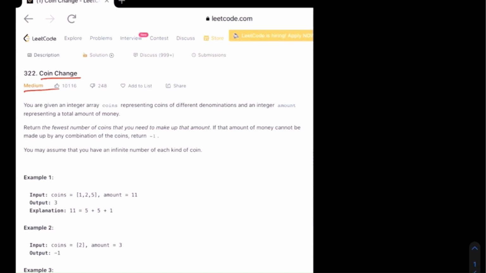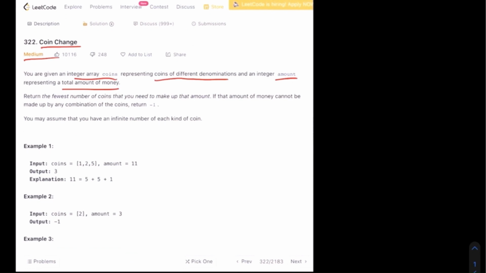We are given an integer array of coins representing coins of different denominations, and we are also given an integer amount that represents the total amount of money that we want to generate. Now we need to return the fewest number of coins that we can use to make up the amount that has been provided over here. And if the amount of money cannot be reproduced, we need to return -1.